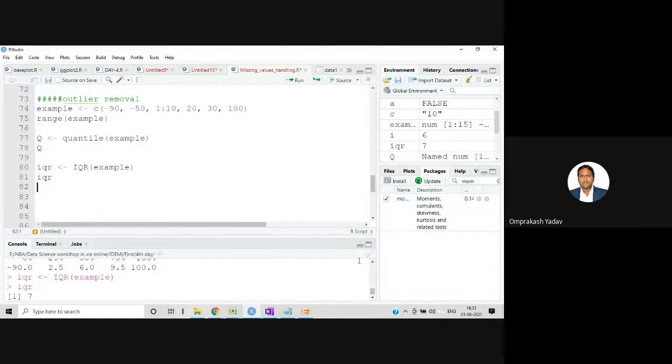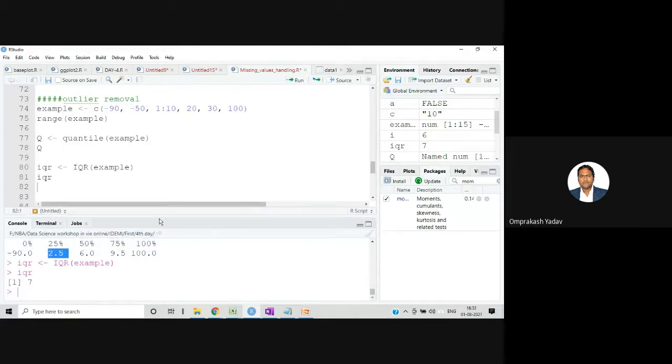So how is it coming 7? It's very obvious. The third quartile is 9.5 and the first one is 2.5. The interquartile range is calculated by subtracting the first from the third. If you subtract 9.5 minus 2.5, you will get 7. So this is what it's showing you. Is it clear to all of you? All of you got this?